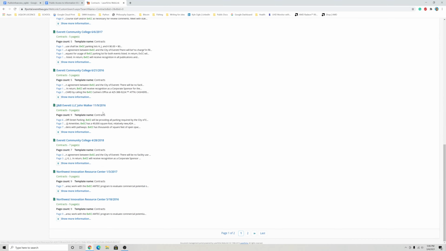Printing can be done by clicking the PDF button, clicking download and print, and then waiting for a minute or two. You will then get a PDF version of the document you are looking at that is available to download and print.